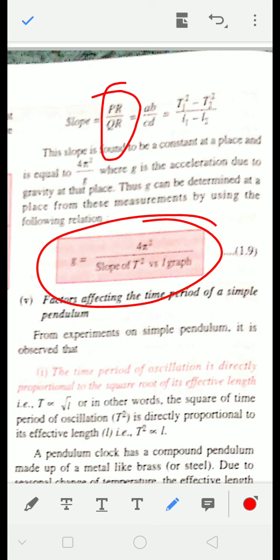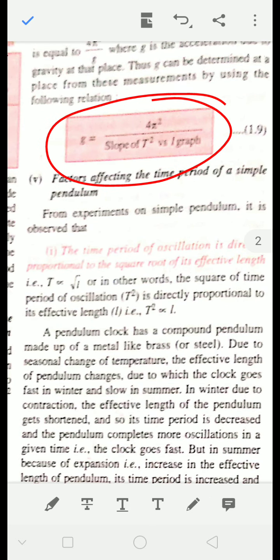The details of the slope of a line you study in higher classes. So for the time being, keep in mind that from that graph, slope is equal to PR by QR. So from this we are getting the formula for the value of G.